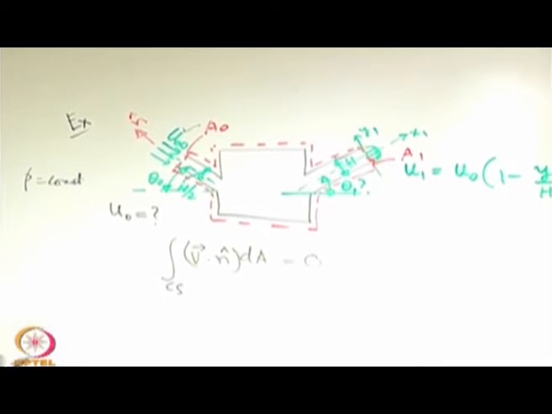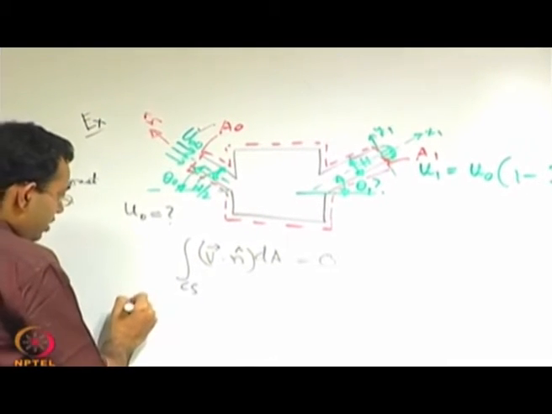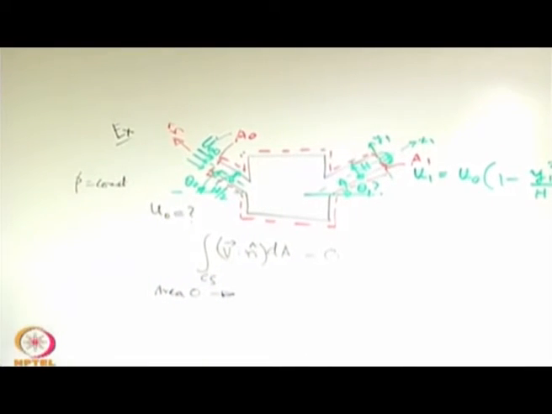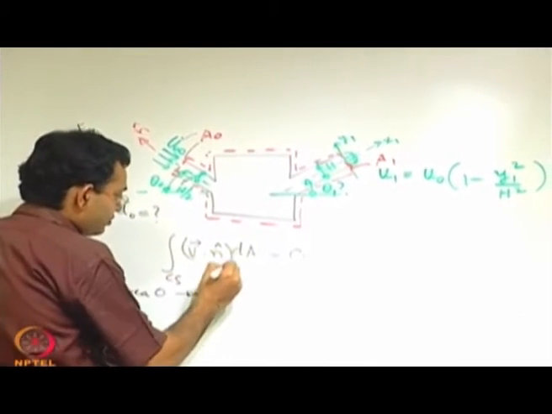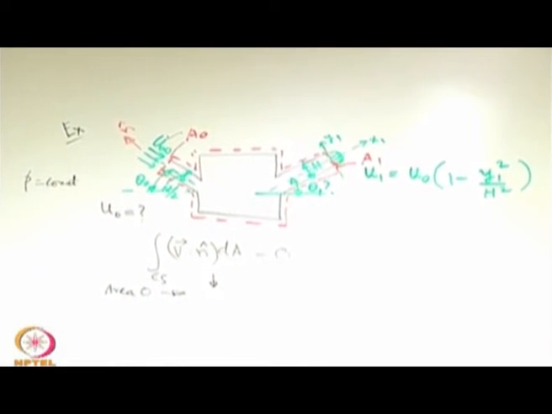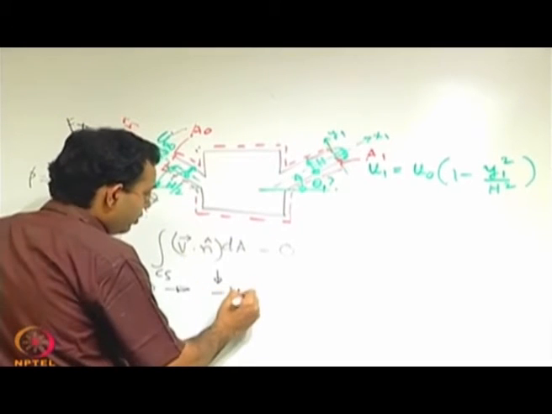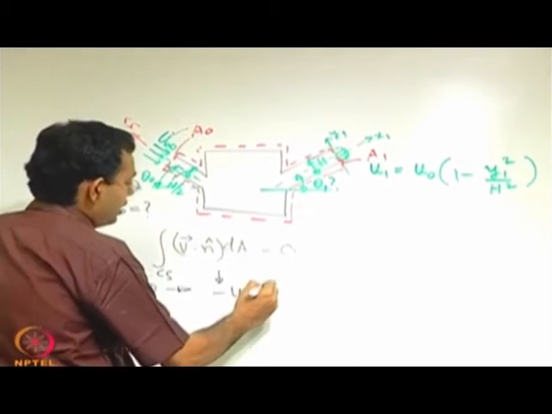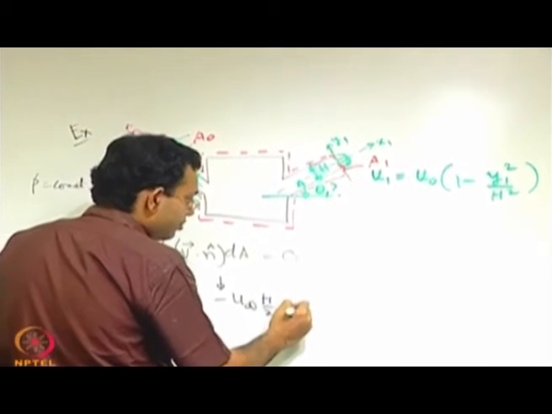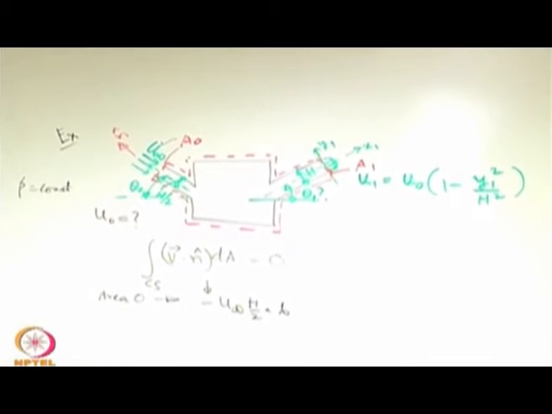So, for the area A0, this term will become minus u infinity into h by 2 into the width, let us say b is the width perpendicular to the plane of the figure.